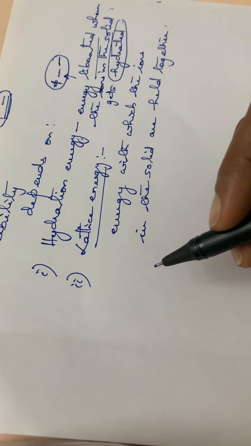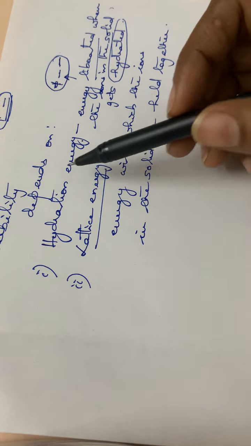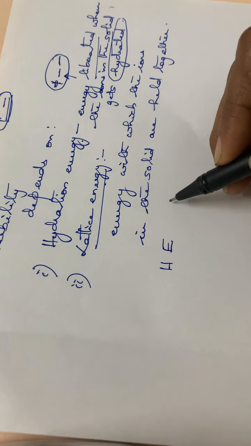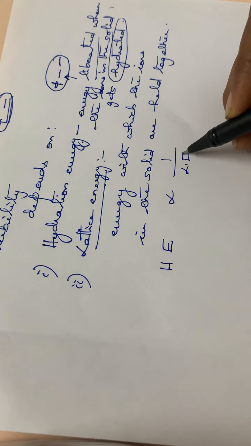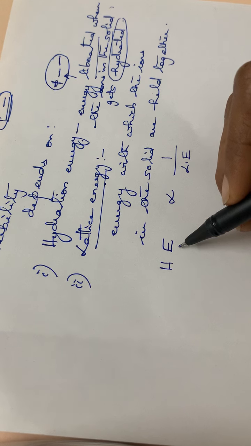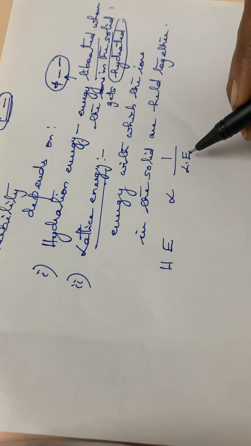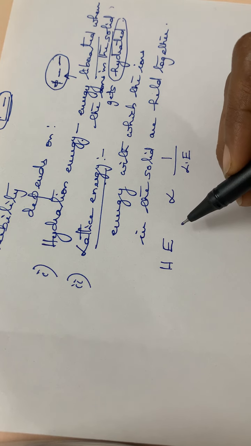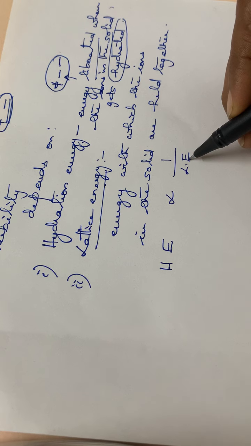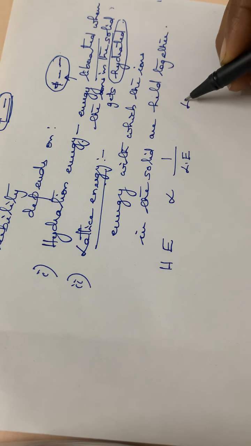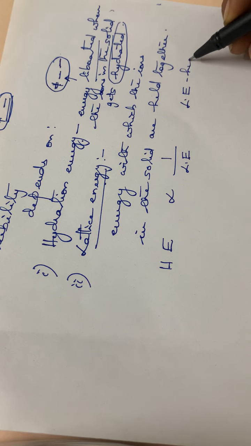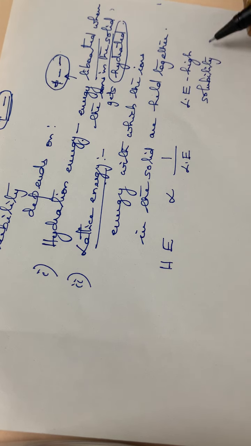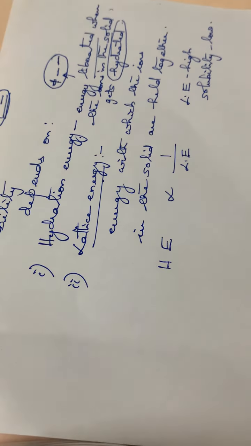Okay, so normally the hydration energy and the lattice energy are inversely related. That means if hydration energy increases, lattice energy decreases, or if lattice energy increases, hydration energy decreases. And also, if the lattice energy is very high, what happens? The solubility will be very low. If the lattice energy is high, then the solubility will be low. So that is the relation connecting these two.